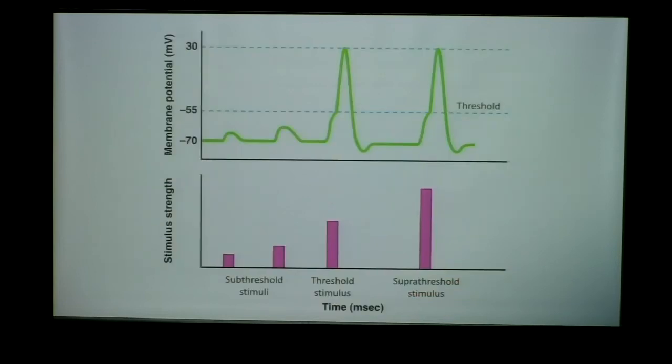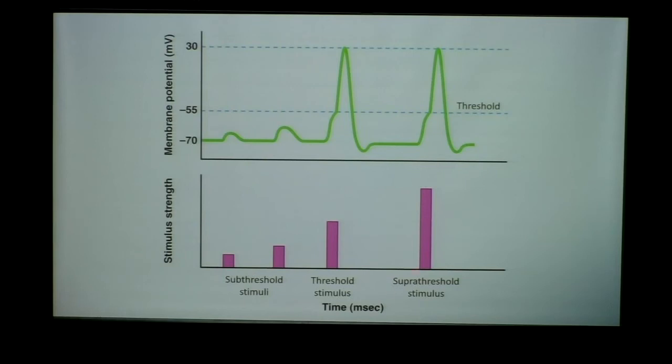Okay. And so just to graphically compare these here, we have graded potentials, which are small and insignificant. We have an action potential here. This is from a threshold stimulus. And when we say a threshold stimulus, this was a stimulus that brought the membrane potential exactly to -55, okay?